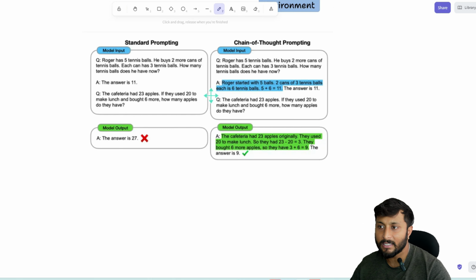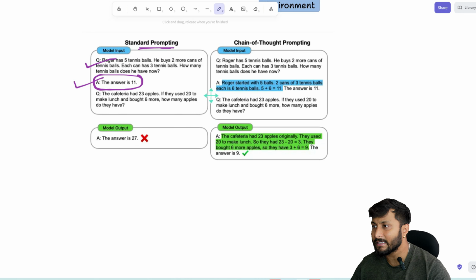Okay, so let's understand standard prompting using this particular example. Roger has five tennis balls and he buys two more cans of tennis balls. Each can has three tennis balls, and how many tennis balls does he have? Here he asks a question, and in this prompting technique we get the answer directly. Such a prompting technique we call standard prompting.